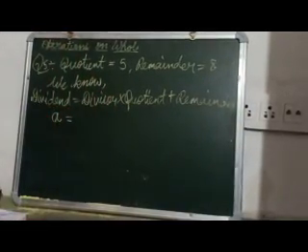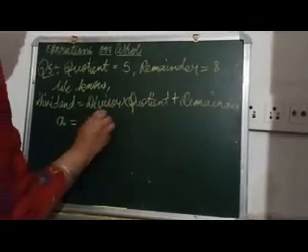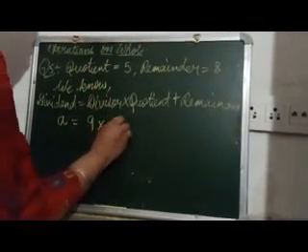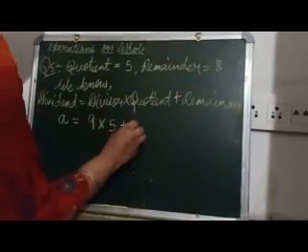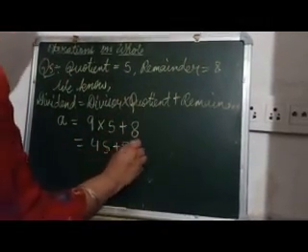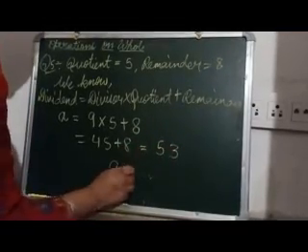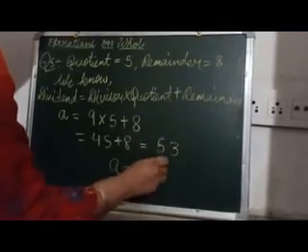So here the dividend is A, and the divisor is 9. Quotient is 5 plus remainder 8. So this is 45 plus 8, which is equal to 53. So that means the value of A is 53.